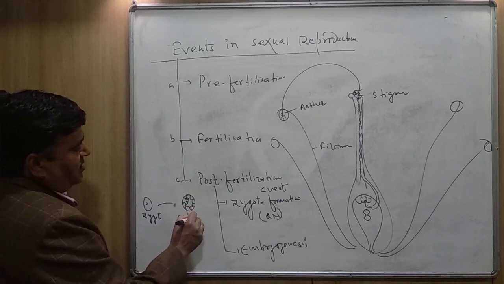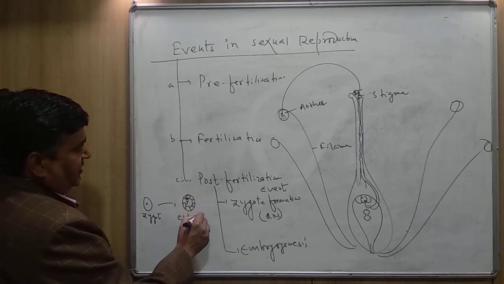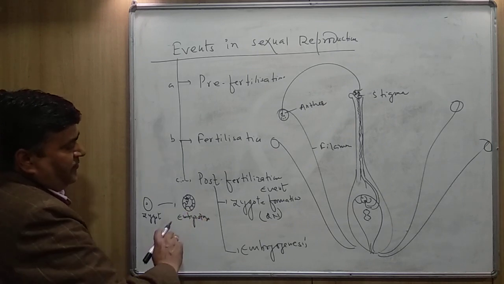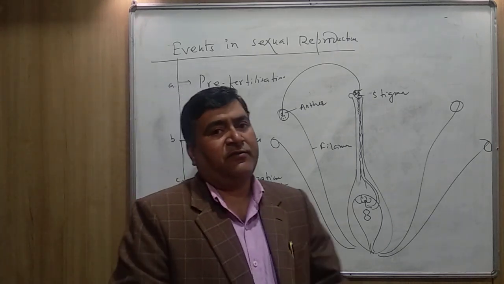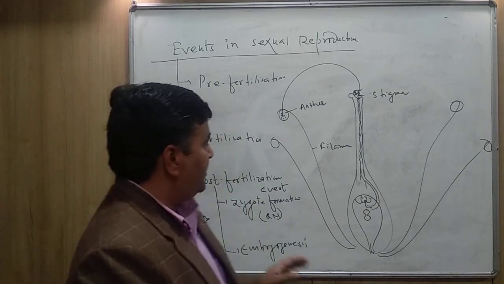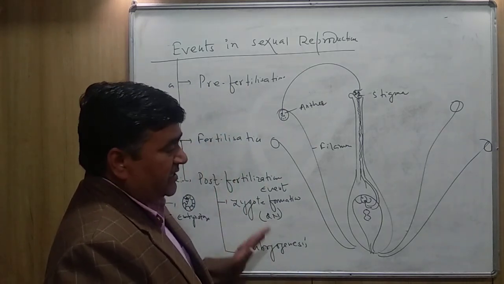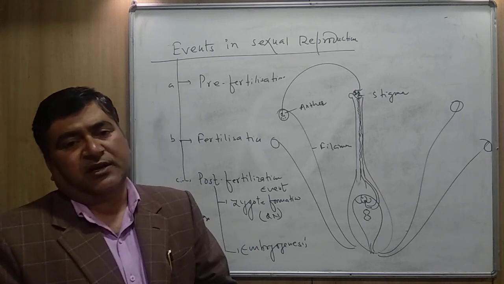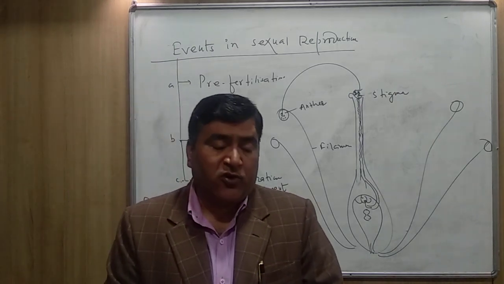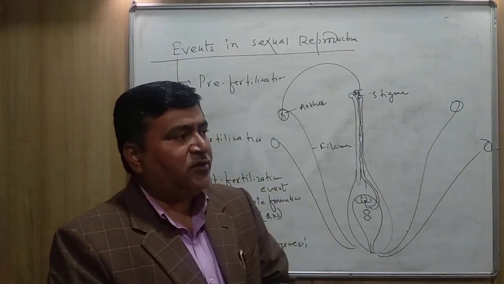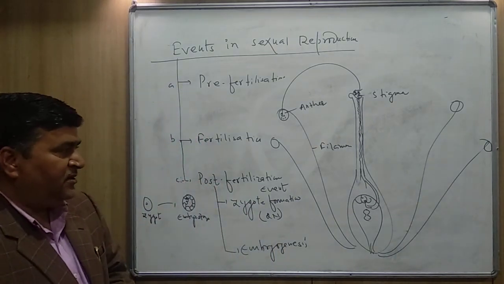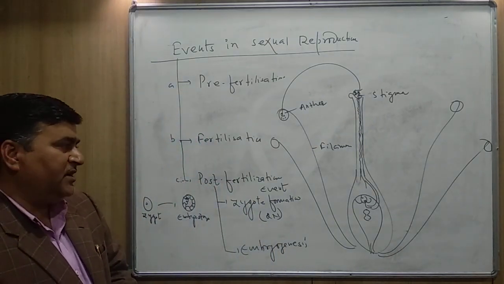This is the embryo stage. The process of the production of embryo from the zygote is called embryogenesis. During the process of embryogenesis, zygote undergoes mitotic division.